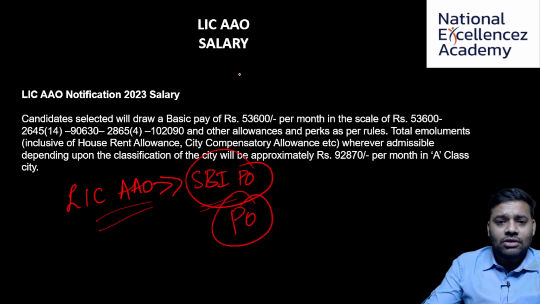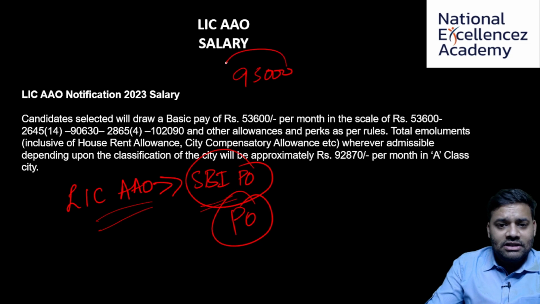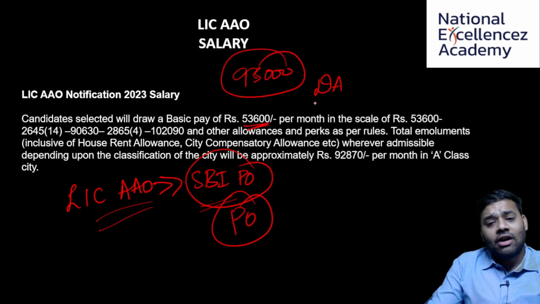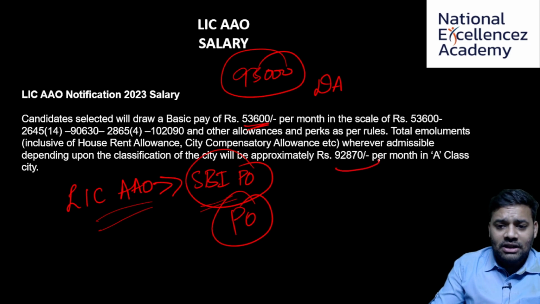Okay, and also somewhere close to 93,000 is what you will be drawing. Basic pay is 53,600. You will get all allowances, DA, TA, HRA, all these allowances, and it will be somewhere close to 93,000 per month in an A class city. It differs. So this is a very handsome package, much better than most of the exams happening at the moment. So I would suggest you start your preparation right away.